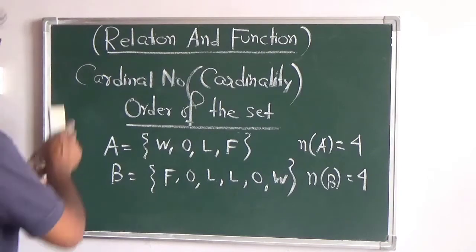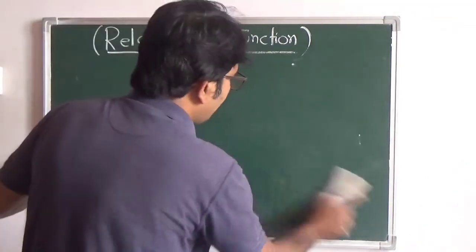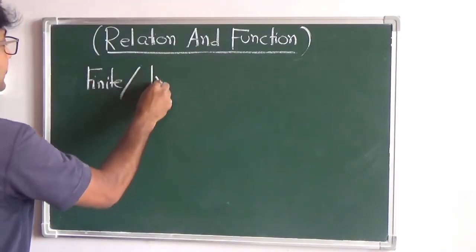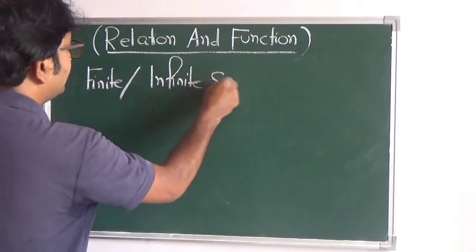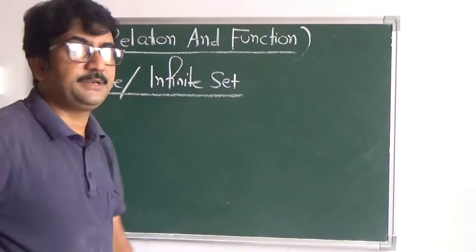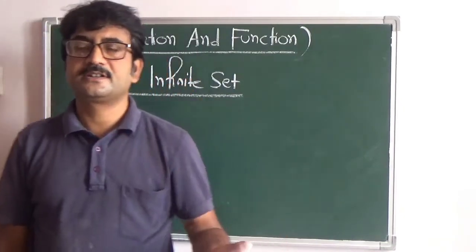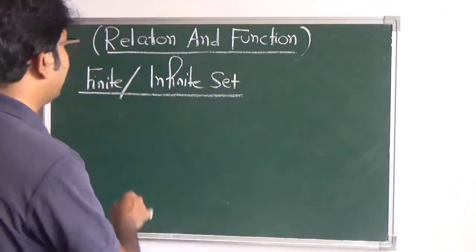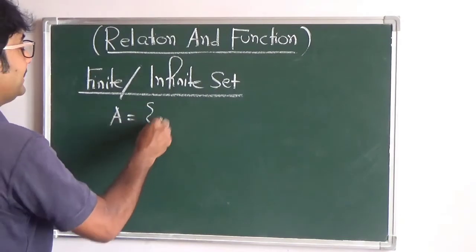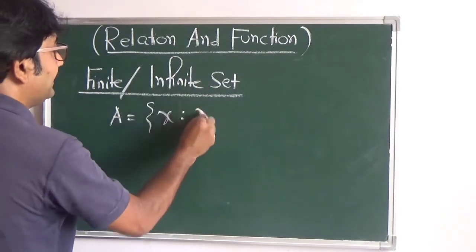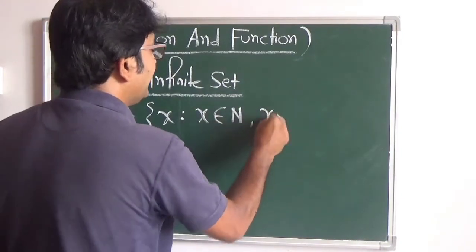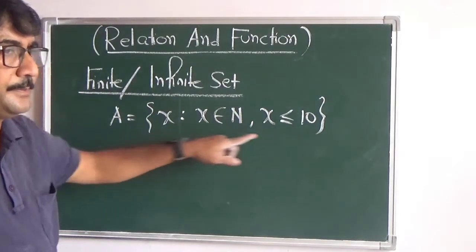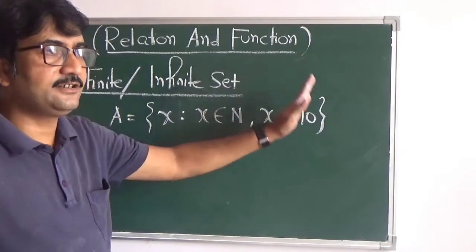Now the next one is finite and infinite sets. What is called a finite set? A finite set means we have a finite number of elements present in it, that means they are countable. Somewhere or the other it has to come to an end. If I talk about the set of natural numbers, x such that x belongs to natural numbers and x is less than or equal to 10, this is a finite set because there is a finite number of elements and we have an end point.